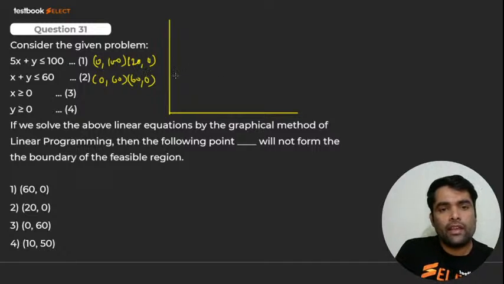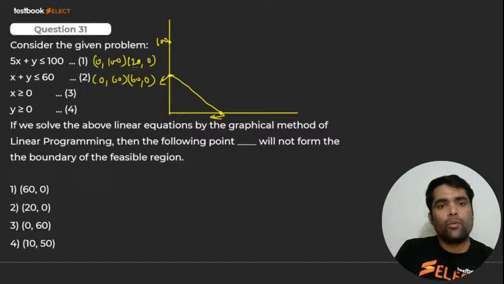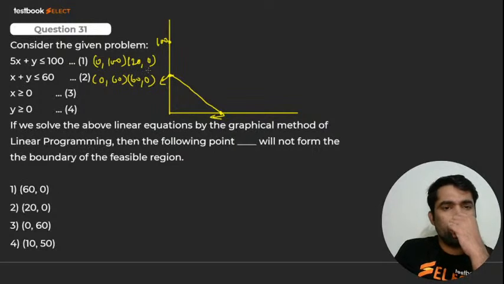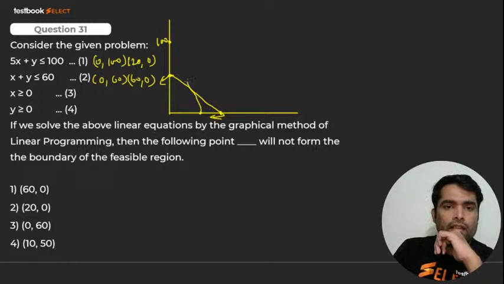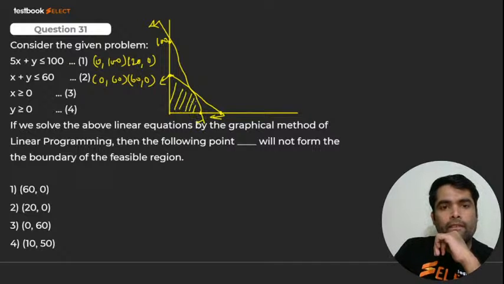If I plot, here 60, 0 comes. One point. Here 0, 60. It is 0, 60. It is 60, 0. So this line is done, and it should be in this direction because it is less than, right? And the other point is what, my dear? 0 and 100. On the x-axis 0 and here it is 100. And the other point, 20 and 0. So 20 will be somewhere here. From here a line will go in this direction. So it is our feasible solution.